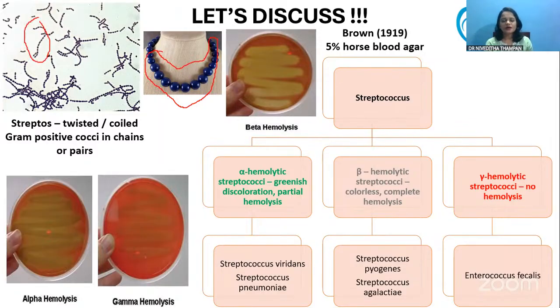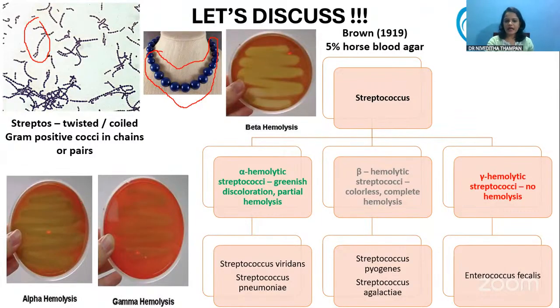Now, there are classifications of the streptococci. The first and major one was given by Brown et al. in 1919. He cultured these streptococci in 5% sheep blood agar and observed how each species reacts.